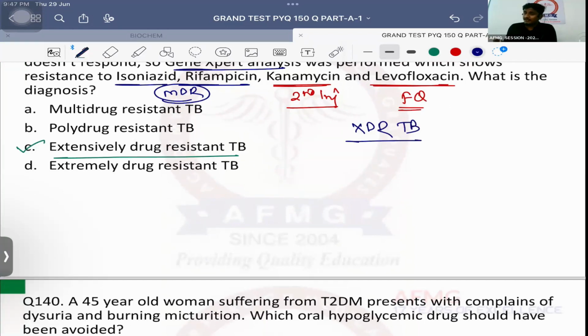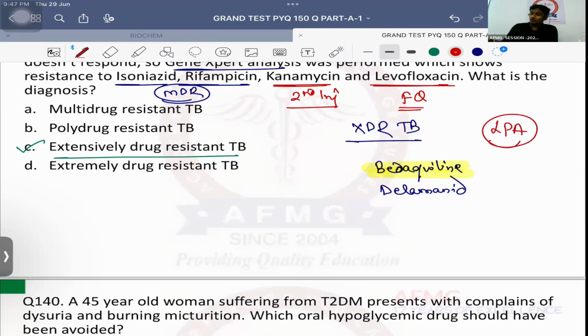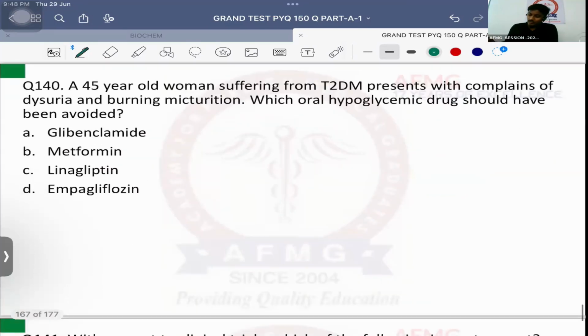The drugs used for XDR-TB, anybody? One is bedaquiline, and another drug is delamanid. ये bedaquiline वाला question आ चुका है. New drug used for treatment of XDR-TB. Answer is bedaquiline. What is the investigation used to check resistance? Rifampicin resistance can be known with the help of LPA, that is line probe assay. It can tell you better about all the drug resistance together. Okay?